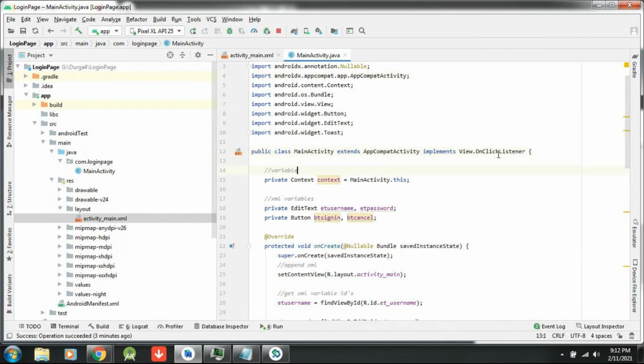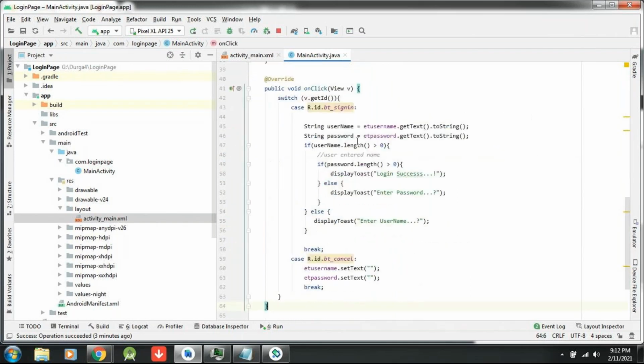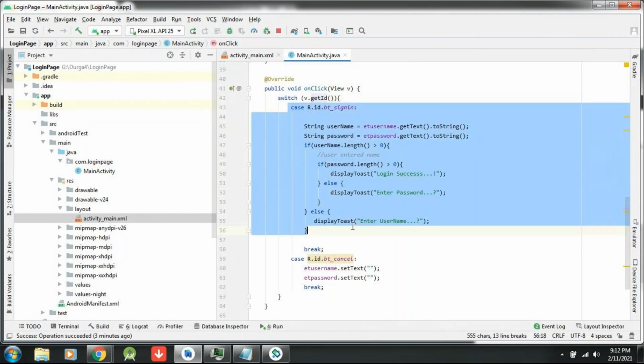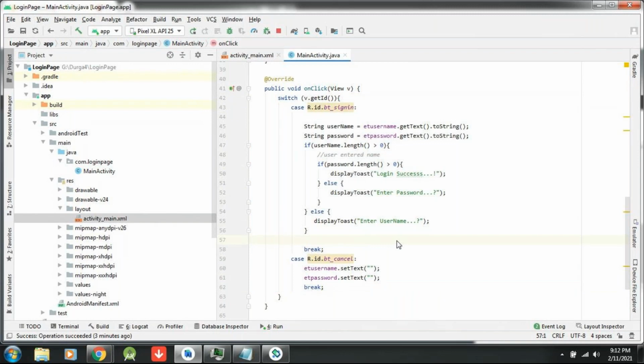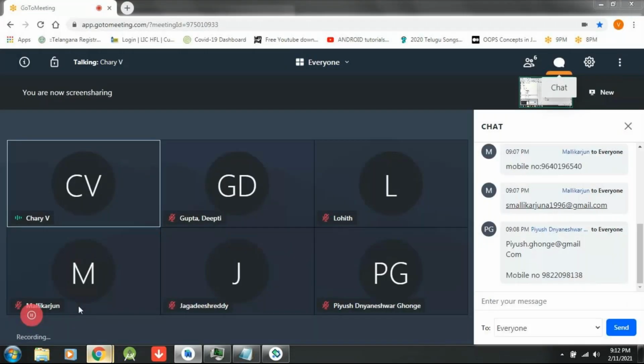So I have generated it with the onClick method. Inside the onClick method I have implemented a switch case on r.id, with the button IDs sign in and cancel. When you receive this video tomorrow, once you receive it, please learn it.